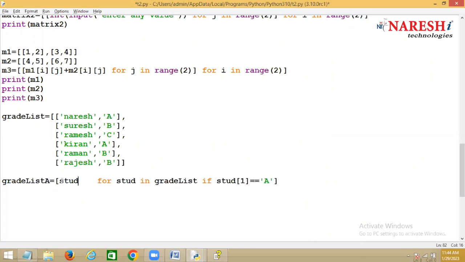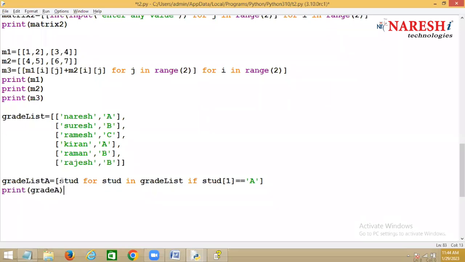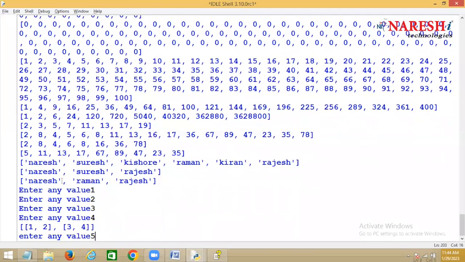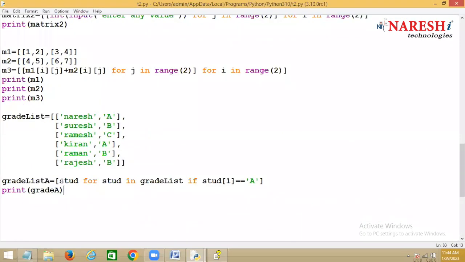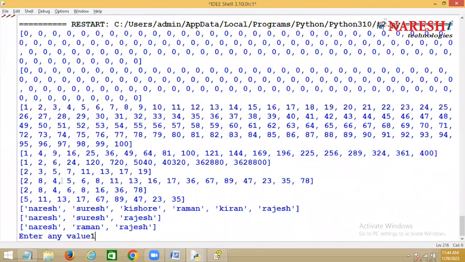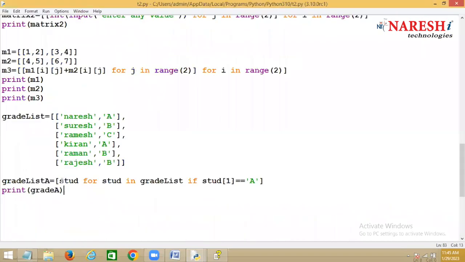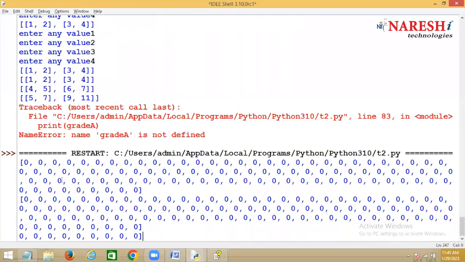But each student in the list is a list or not? Yes. Now, if I say print, what I'm printing here is grade list A. So this will list only the students having which grade? A grade. So this is the complete program I've written here. Grade list A. What is the name of the list? Grade list A. Okay. Run this.